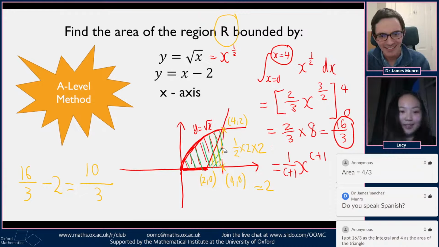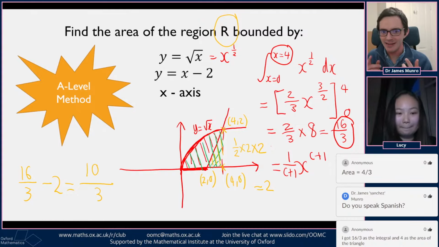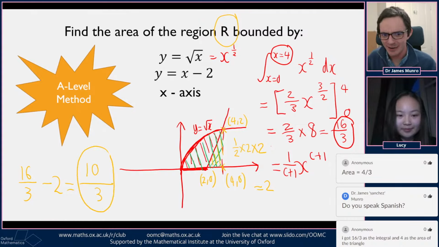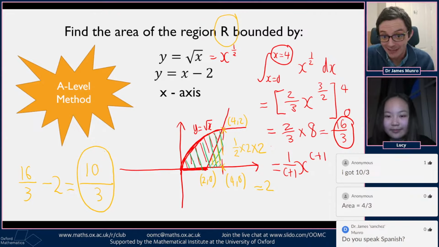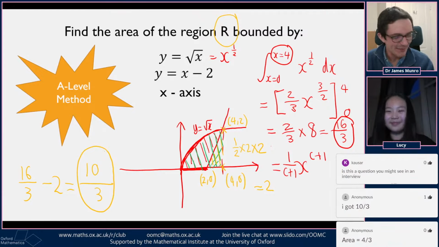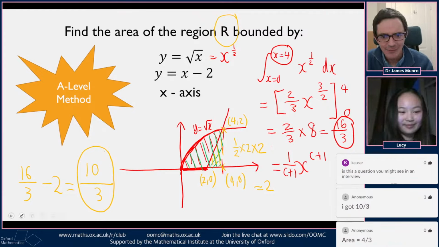Cool, brilliant. Okay, 10/3, A-level method. If you're an A-level student who's already seen integration, then hopefully this sort of integration, integrating x to the half by turning it into x to the constant and using the rule for integrating x to the c, is something that you've seen before. If you're in year 11, then there's this magic rule you learn at A-level for what the area is underneath different powers of x. Some rule for working out those areas that we've just gone through at lightning speed. Welcome to A-level revision, I guess. So that's the A-level way of working this out.